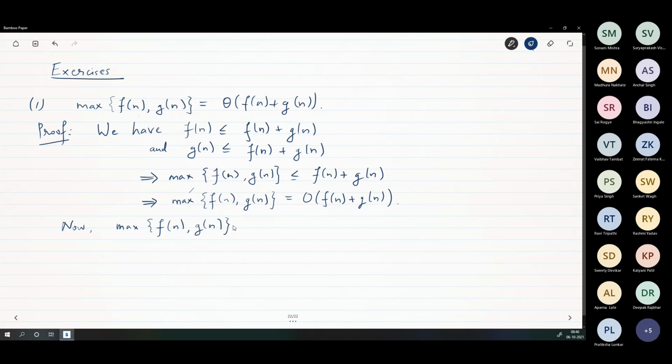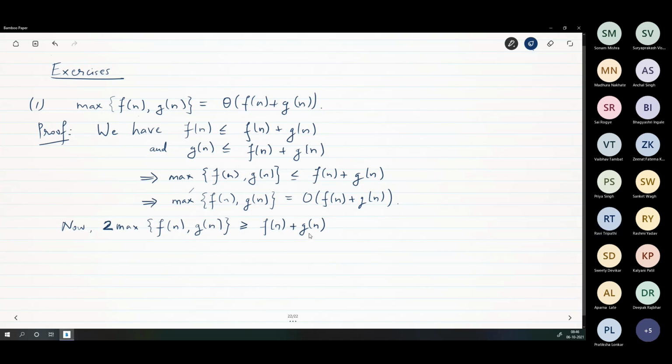But now if I take 2 times the maximum, can I write this? This is greater than or equal to f of n plus g of n. Do you see why?